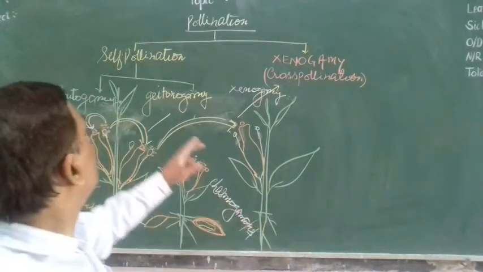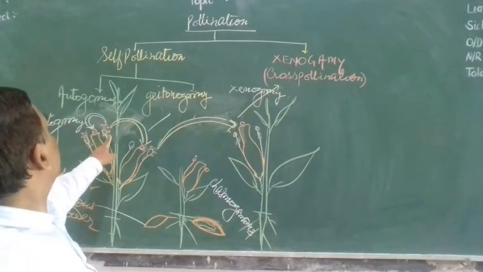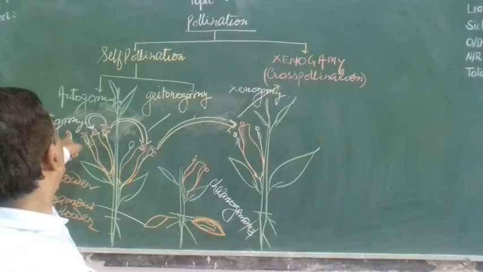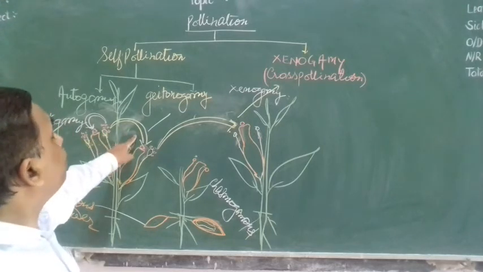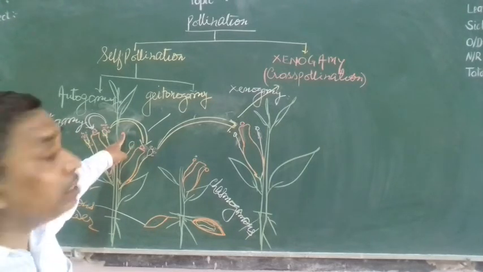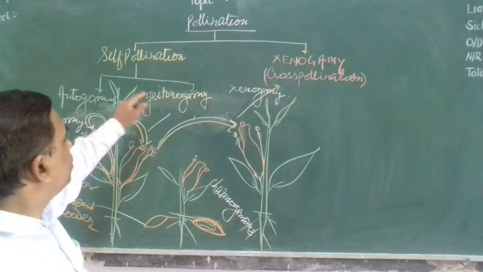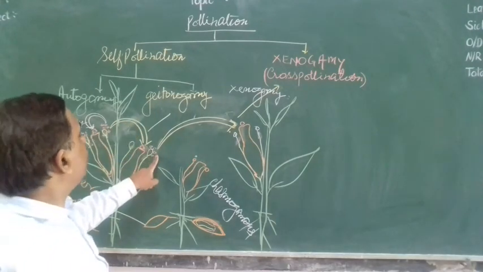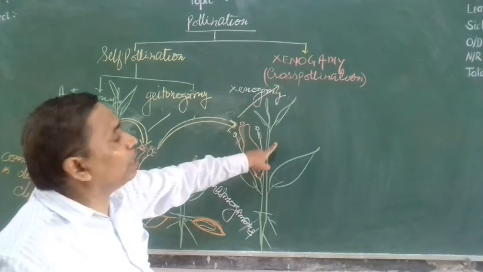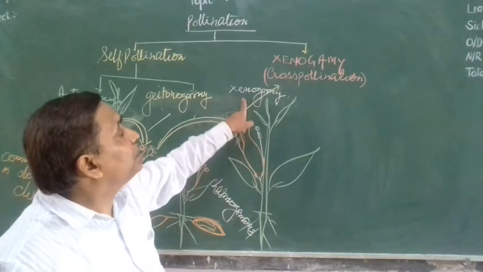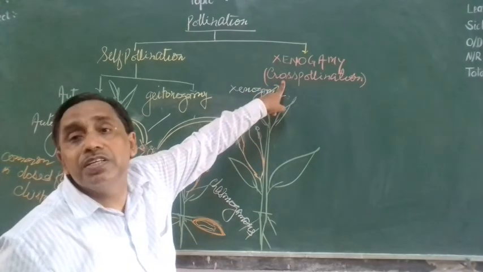Transfer of pollen grain from anther to the stigma of the same flower is autogamy. Transfer of pollen grain from anther to the stigma of another flower of the same plant is called heterogamy. But the transfer of pollen grain from anther to the stigma of another plant's flower of the same species is called genogamy or cross pollination.